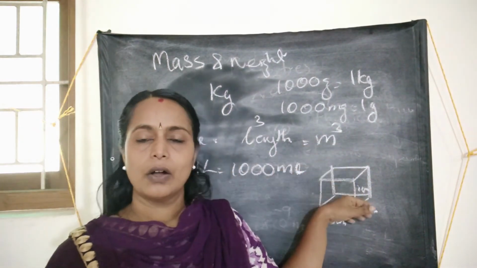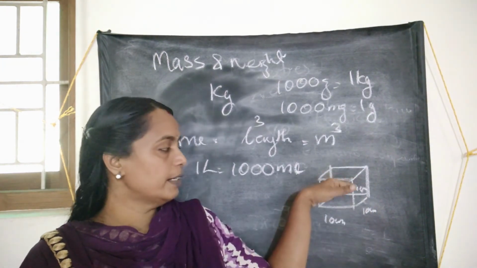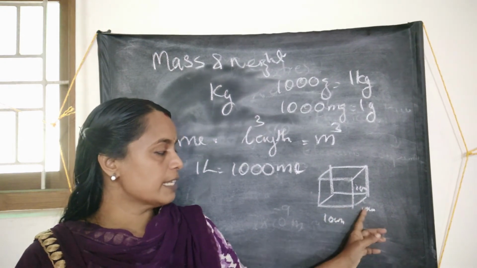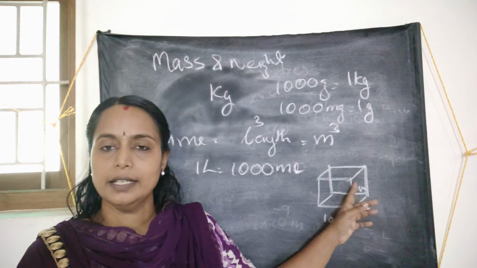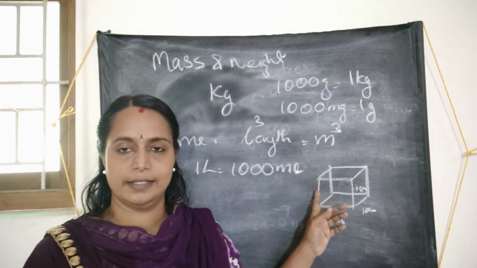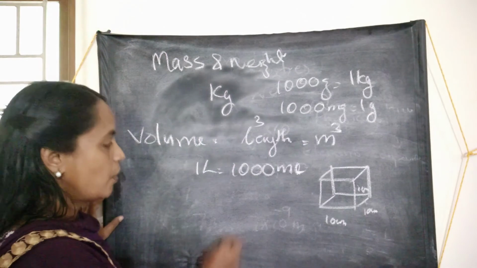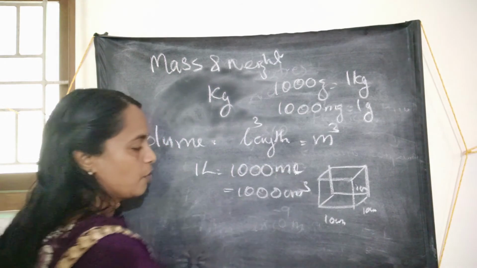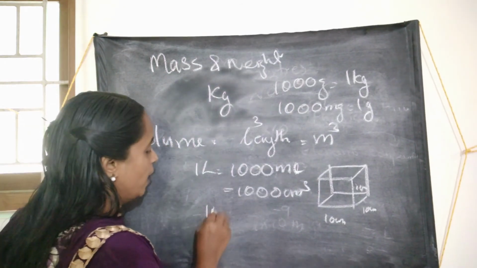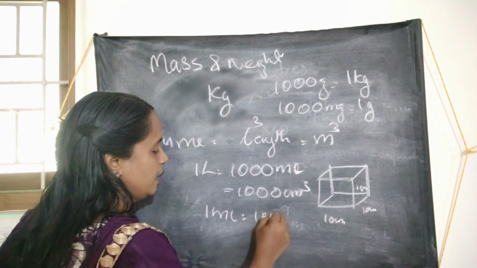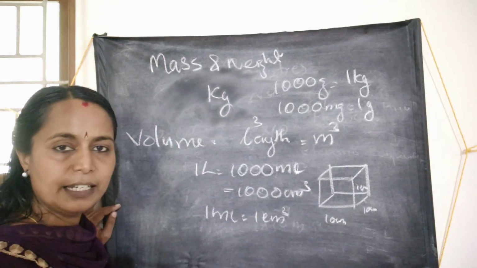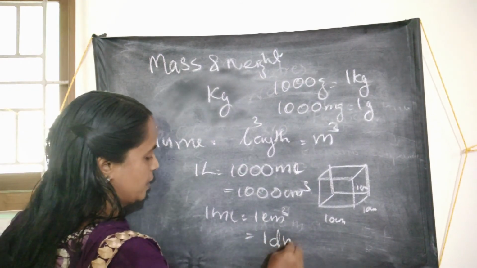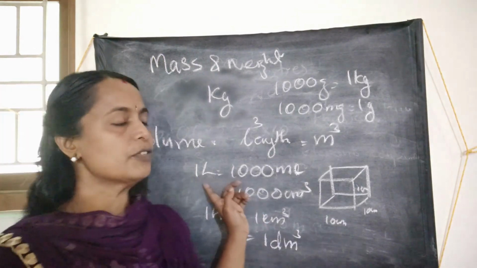The inside volume of a box of 10 centimeter length, 10 centimeter breadth and 10 centimeter height is 1 liter or 1000 milliliters. And 1000 milliliters is therefore equal to 1000 centimeter cube, or 1 milliliter is equal to 1 centimeter cube. 1 liter can also be written as 1 decimeter cube.